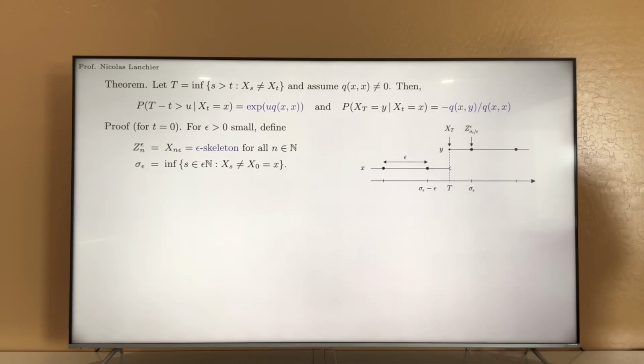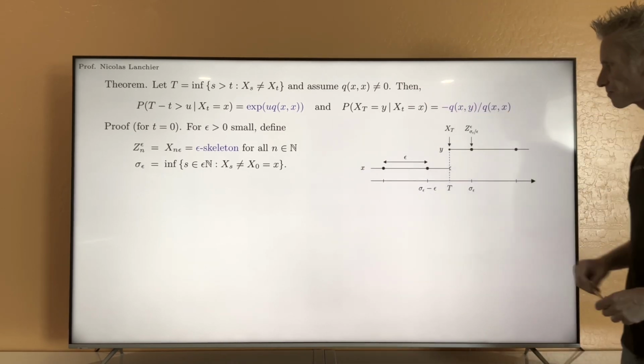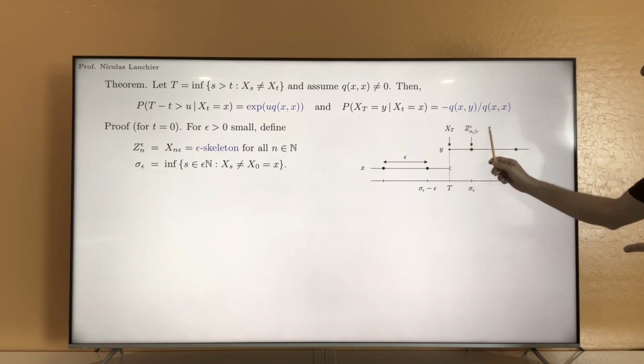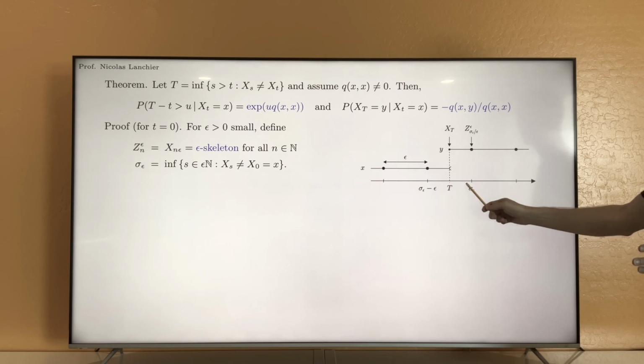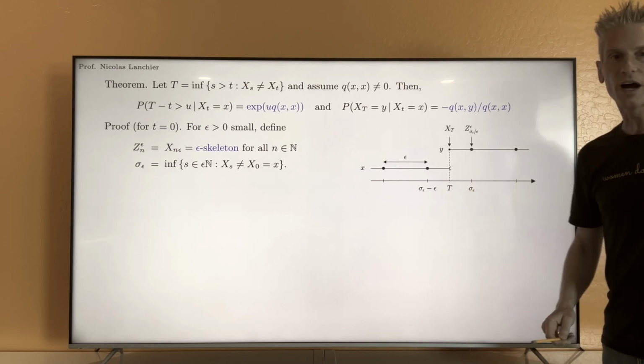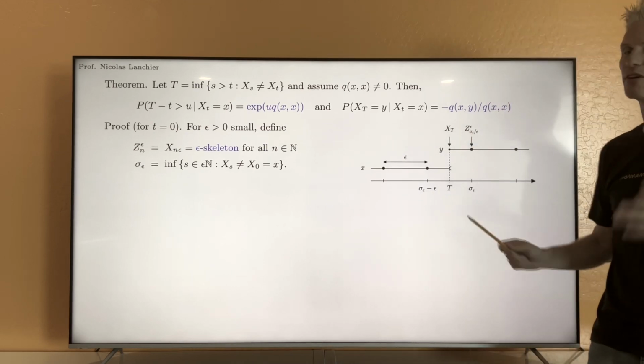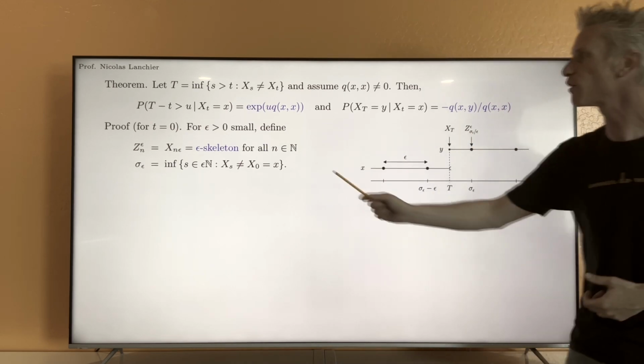Now, if you look at the picture, you see that for this epsilon skeleton, 1 unit of time for the continuous time process corresponds to 1 over epsilon units of time for the epsilon skeleton.